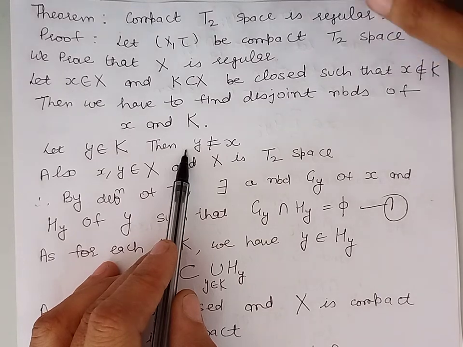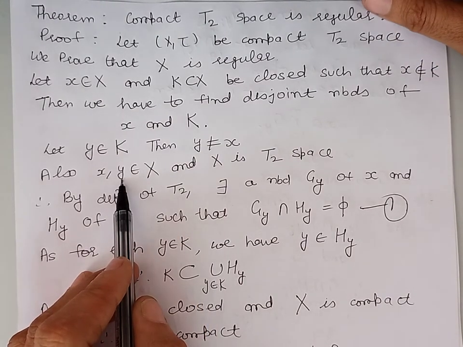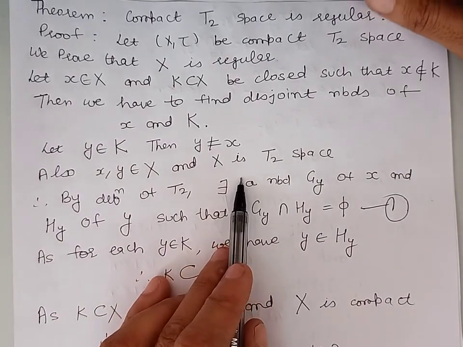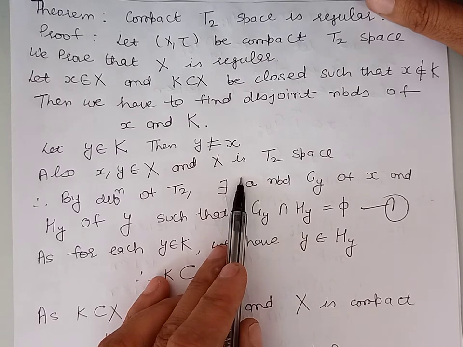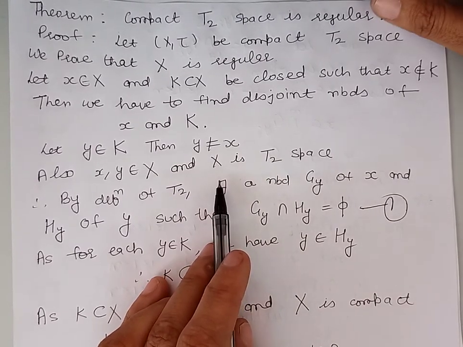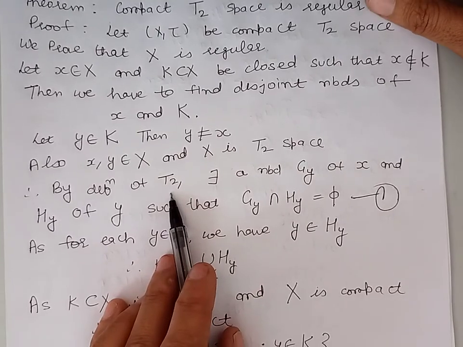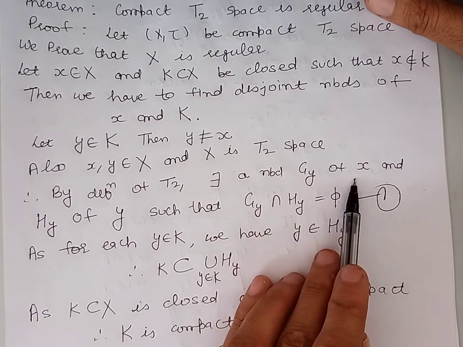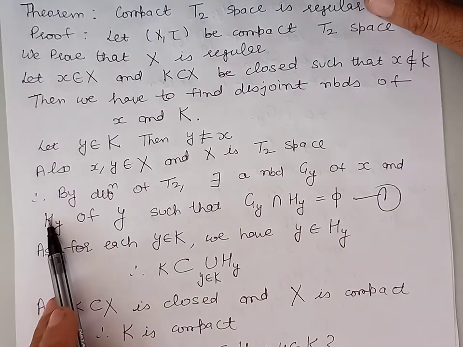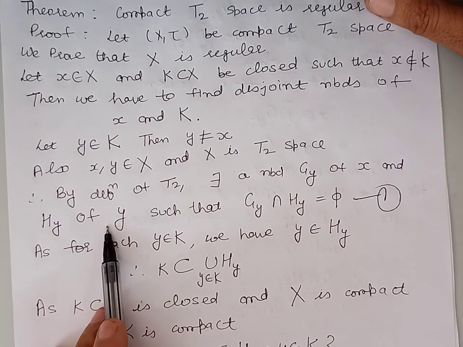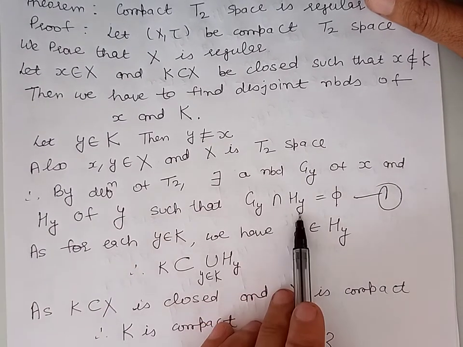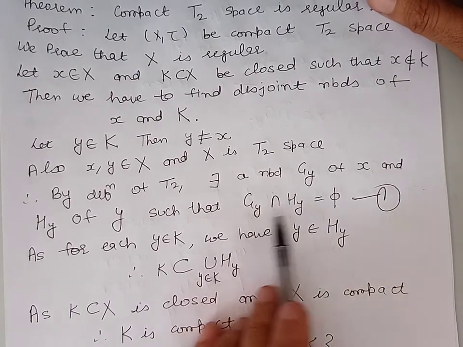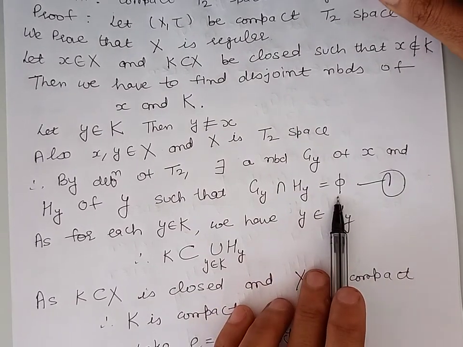Now, because x and y are distinct points of X and X is a T2 space, and in a T2 space distinct points have disjoint neighborhoods, by definition of T2 there will exist a neighborhood, say G_y, of the point x and a neighborhood H_y of the point y such that these two neighborhoods are disjoint. It means the intersection of G_y with H_y is empty.